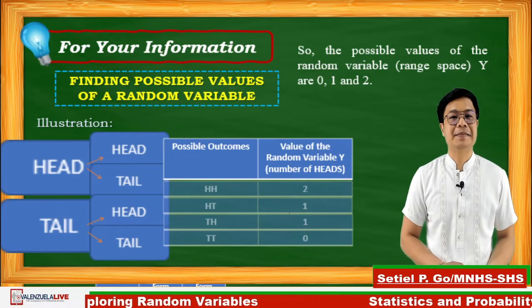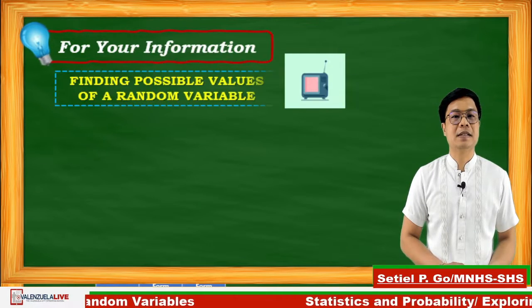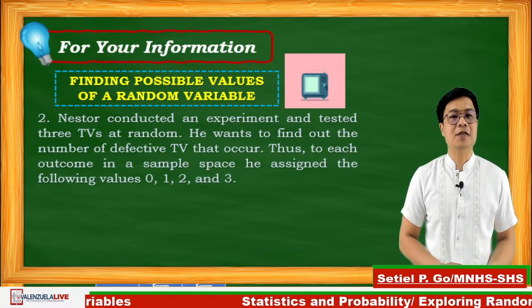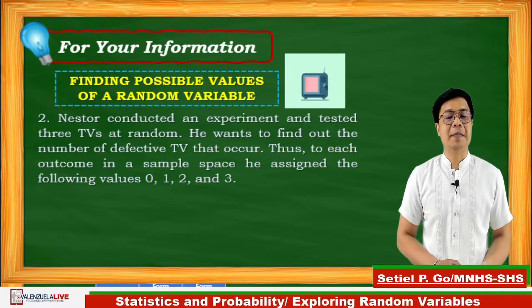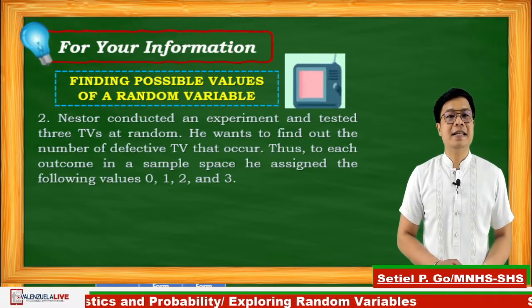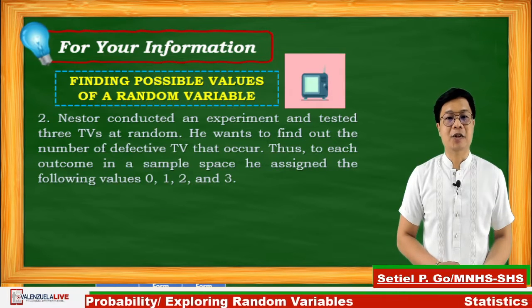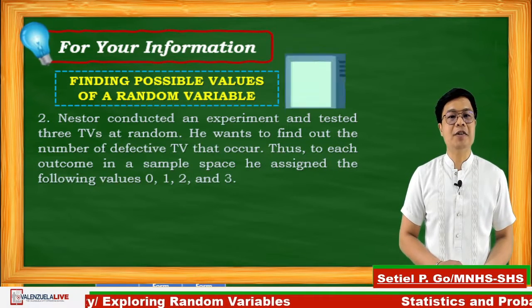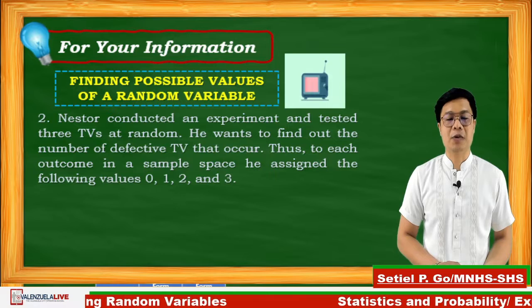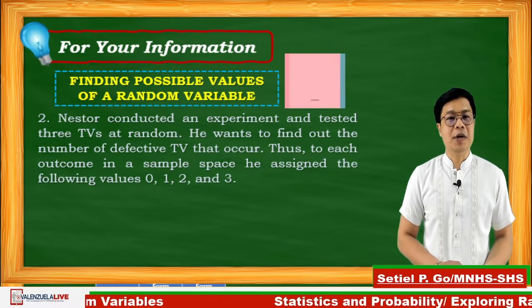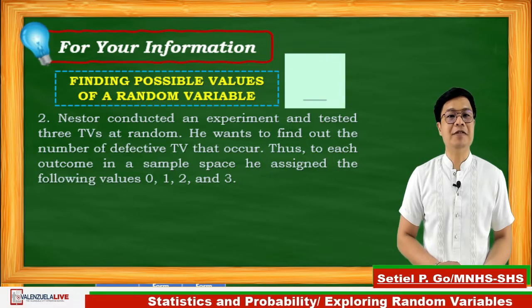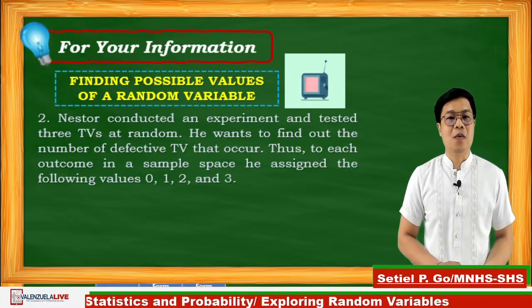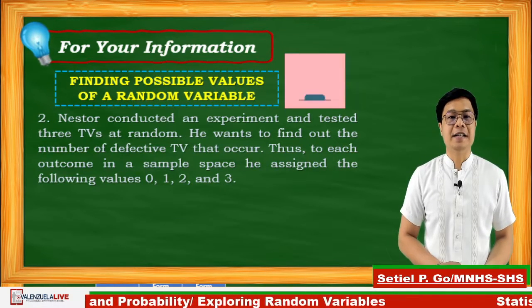Let's start. Finding possible values of a random variable. Number 2. Nestor conducted an experiment and tested 3 televisions at random. He wants to find out the number of defective television that occur. Thus, to each outcome in a sample space, he assigned the following values 0, 1, 2, and 3.